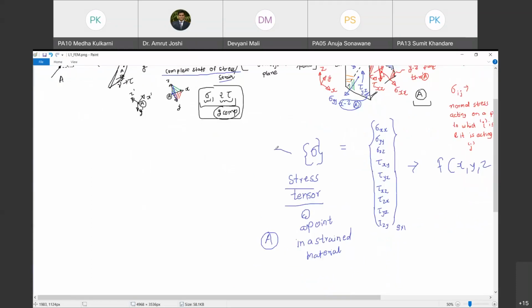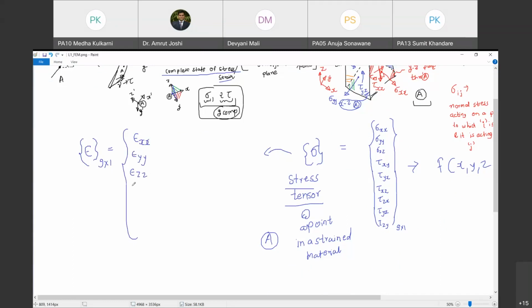Now on similar lines, how do I write the strain tensor at a point? It is also going to be a matrix of 9 cross 1, and I am going to have 9 strain components. Sigma xx will correspond to epsilon xx, sigma yy will correspond to epsilon yy, and sigma zz will correspond to epsilon zz.